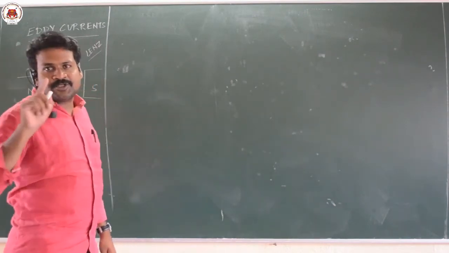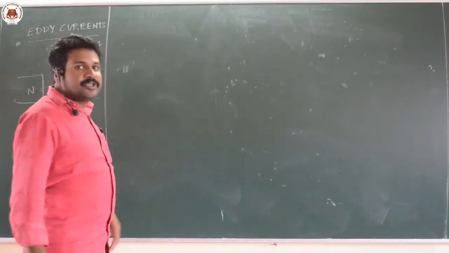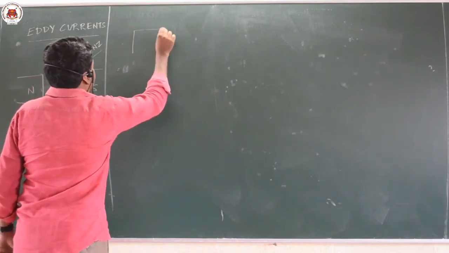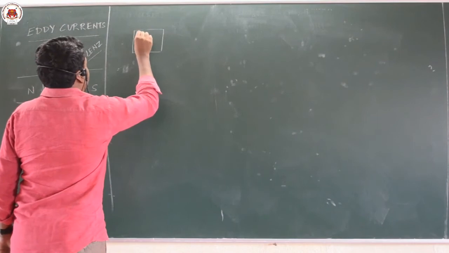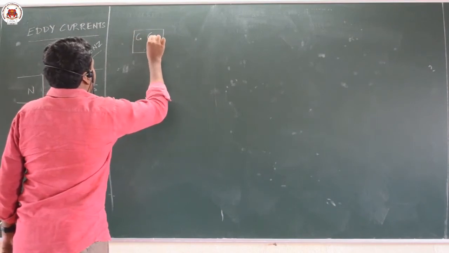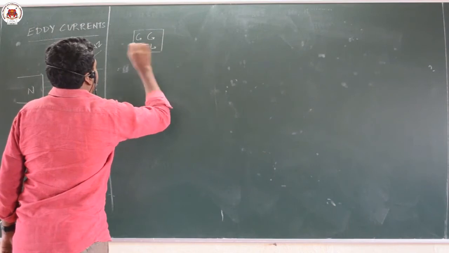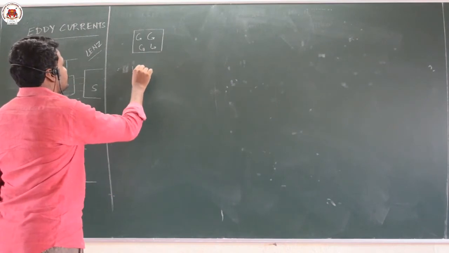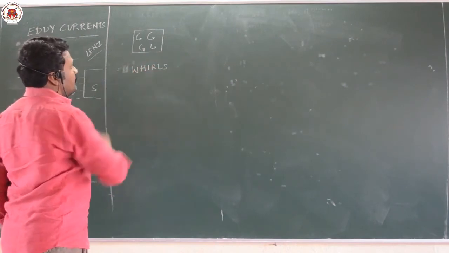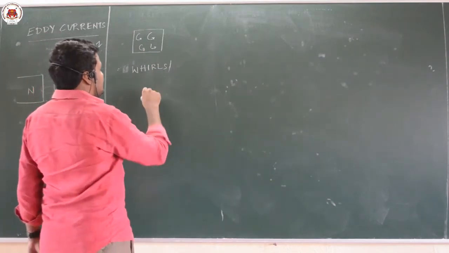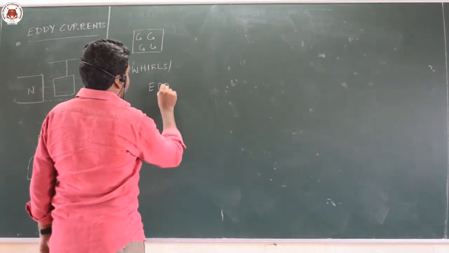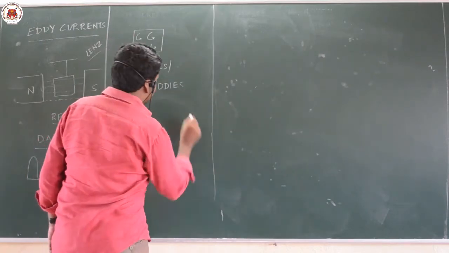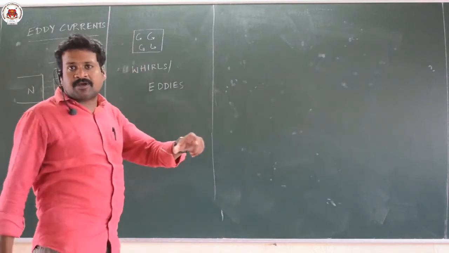The current which is induced will stop the movement of the copper plate, and the currents which are induced will be in the form of circles, that is whorls, and resemble the eddies of water current. That is why they are called eddy currents.